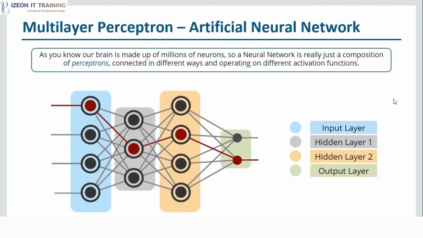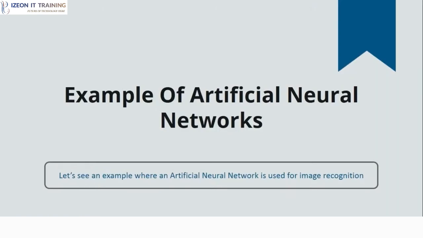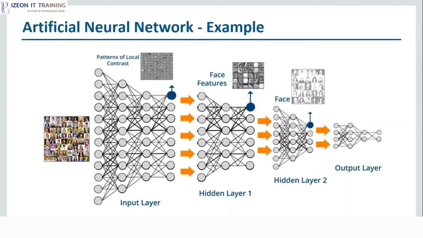Now let me explain this with an example. So over here, I'll take an example of image recognition using neural networks. So over here, what happens, we feed in a lot of images to our input layer. Now this input layer will actually detect the patterns of local contrast and then will feed that to the next layer, which is hidden layer 1. So in this hidden layer 1, the face features will be recognized.